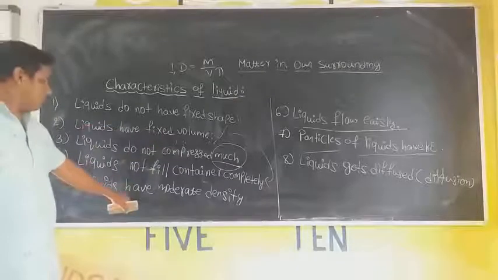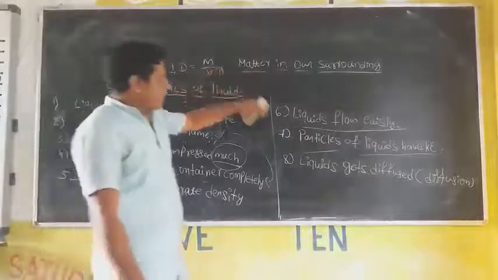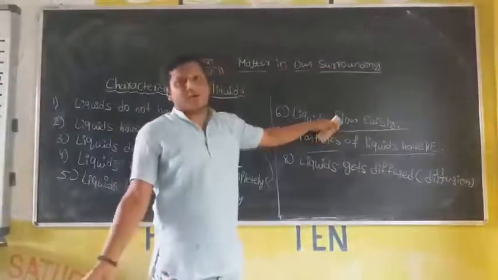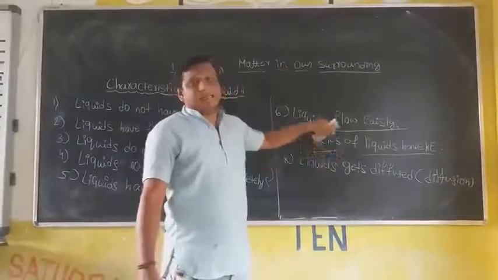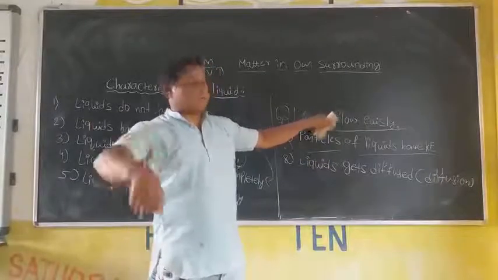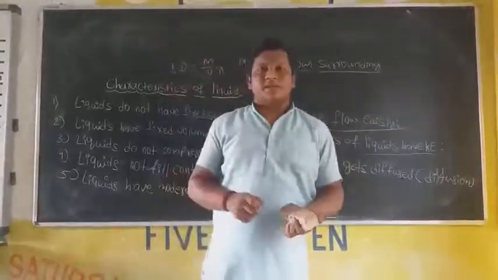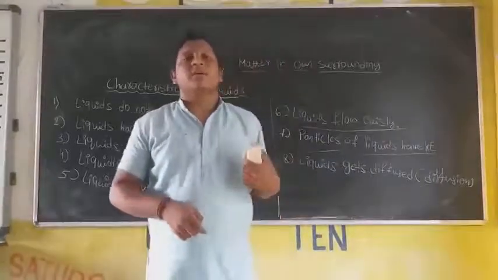Liquids have moderate density because of more volume, and the liquids flow easily. Yes, of course they flow easily because of kinetic energy, and they have somewhat less force of attraction compared with solids, and liquids get diffused easily because of interparticle space. These are the properties of liquids.